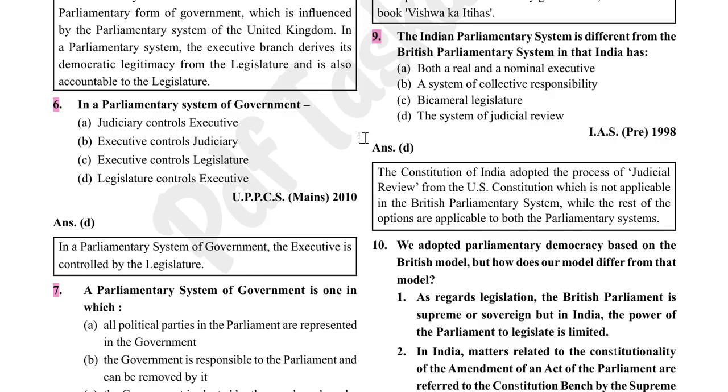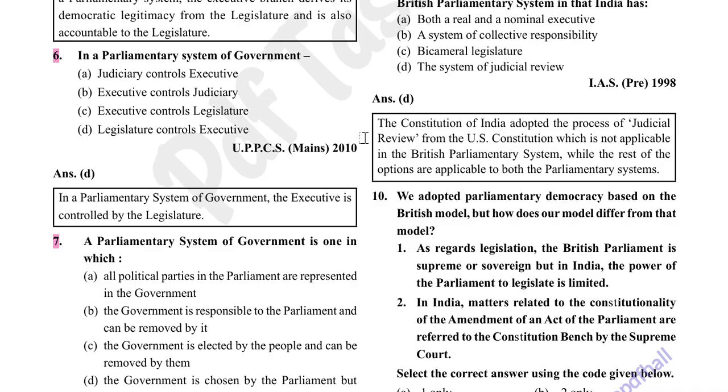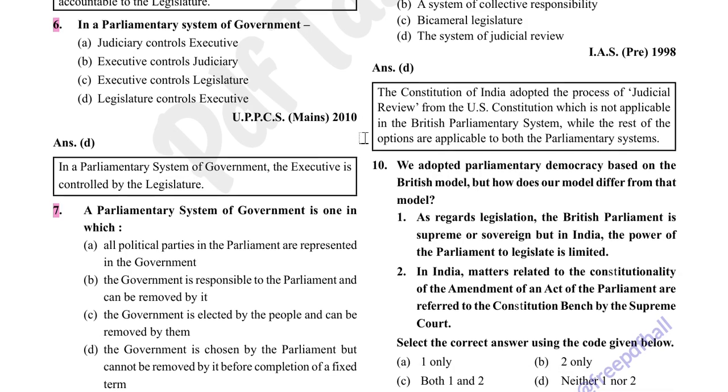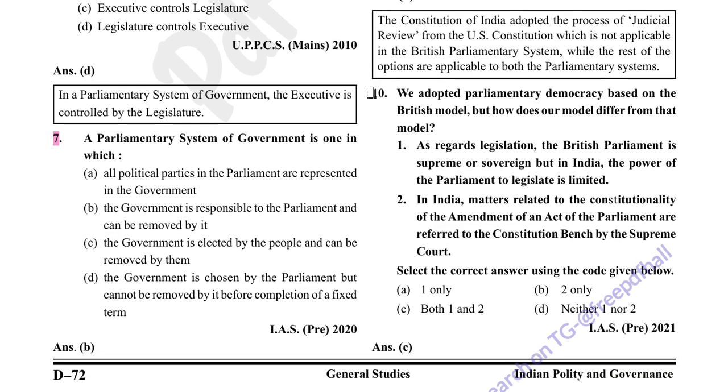Option D is correct. The Constitution of India adopted the process of judicial review from the US Constitution, which is not applicable in the British parliamentary system, while the rest of the options are applicable to both the parliamentary systems. We adopted parliamentary democracy based on the British model.